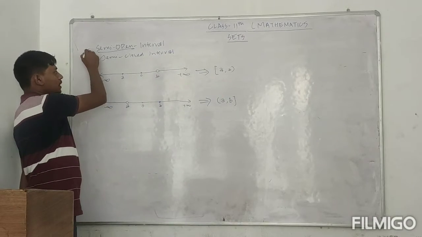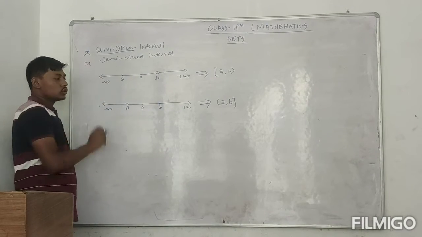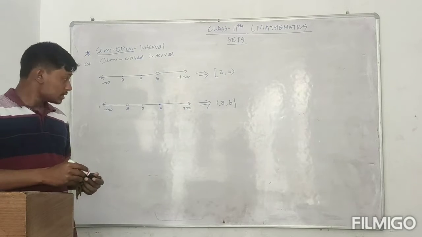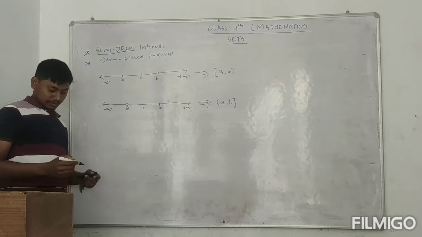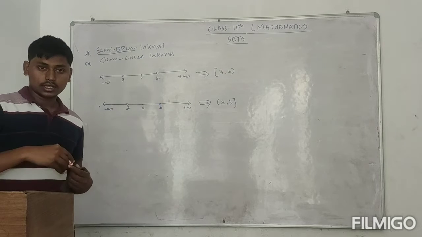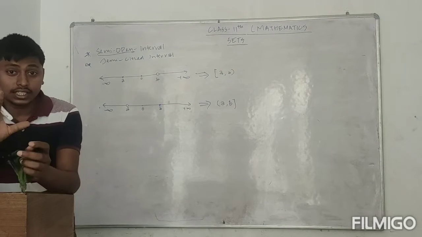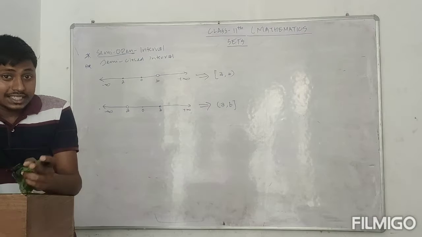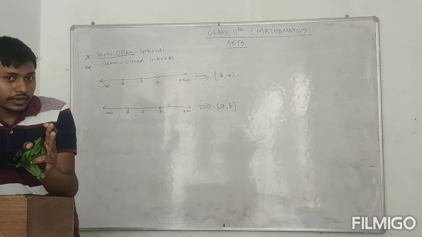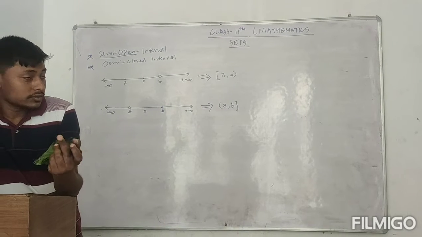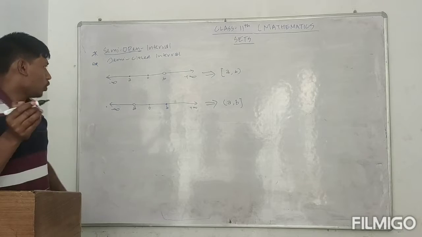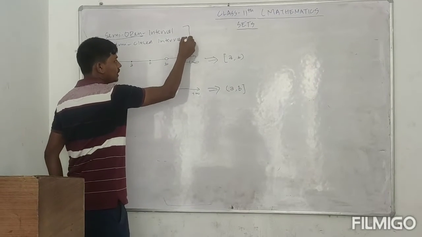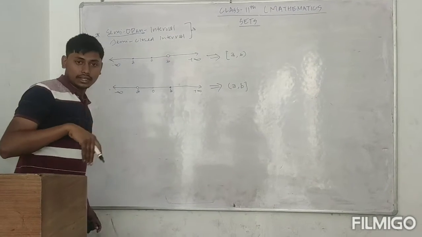In semi-open and semi-closed intervals, how could you define semi-open and semi-closed? As the word defines, semi-open means half open and half closed, and semi-closed also means half open and half closed. So both have the same meaning but are defined with different names.